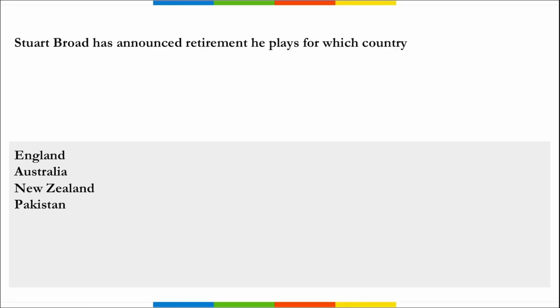Correct? Moving on. Stuart Broad has announced retirement from cricket. He used to play for which country? He used to play for England, right?